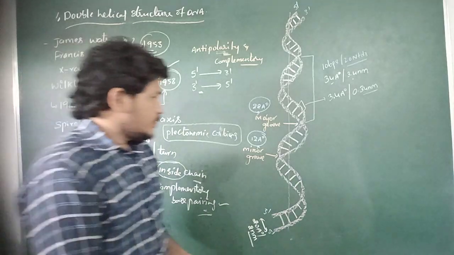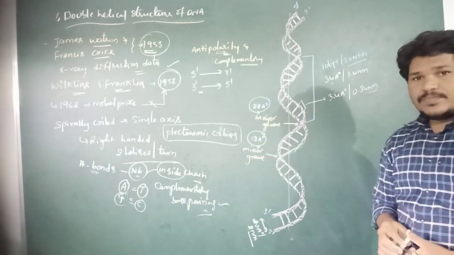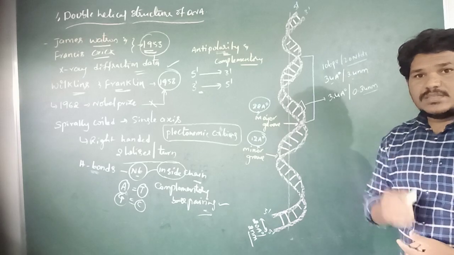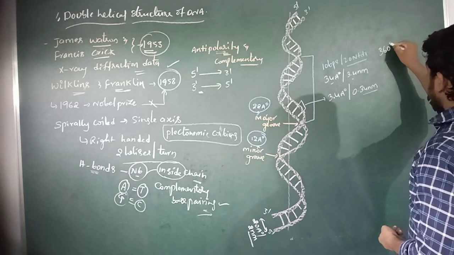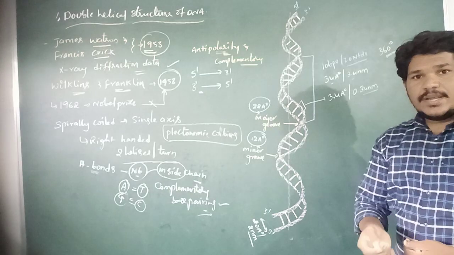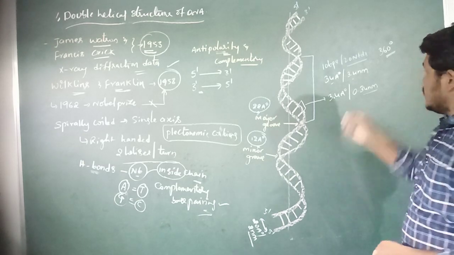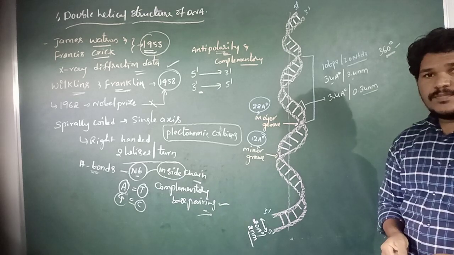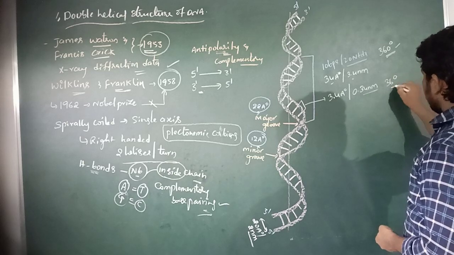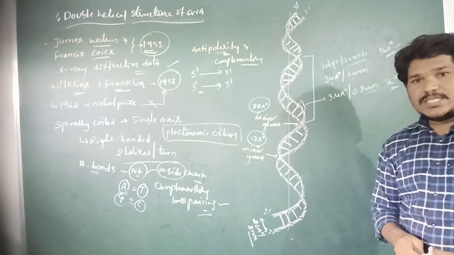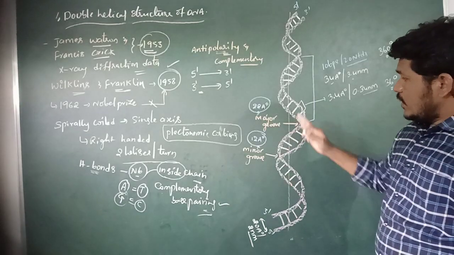Right? And then here the angle of each turn, 10 base pairs, is 360 degrees. That means the 10 base pairs angle is 360 degrees. And the angle of a single nucleotide is 36 degrees. And then one more point which is related to the nucleotides.